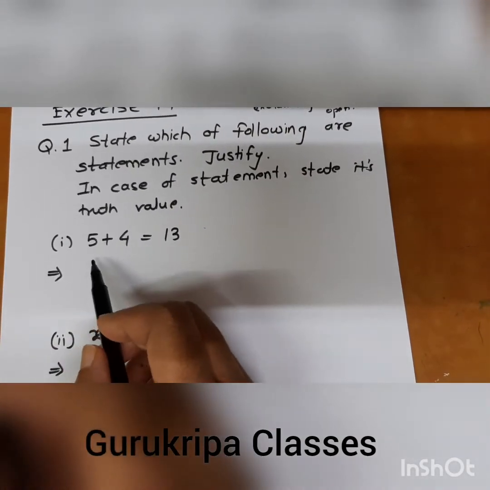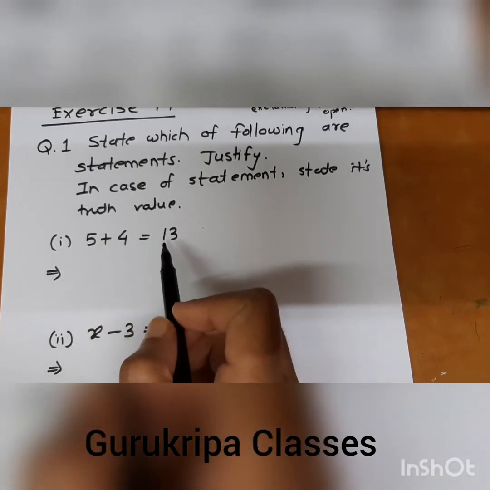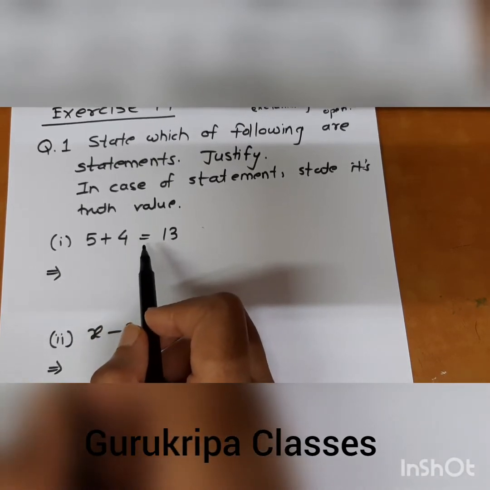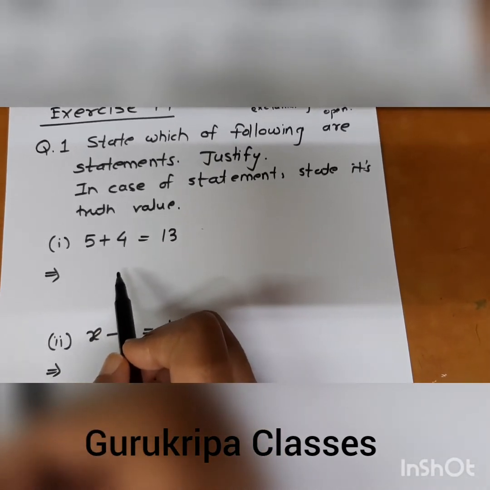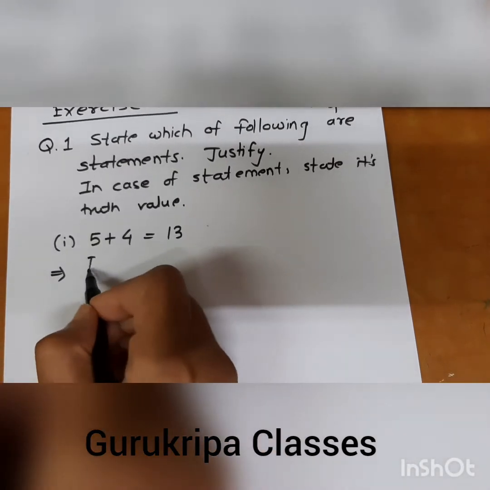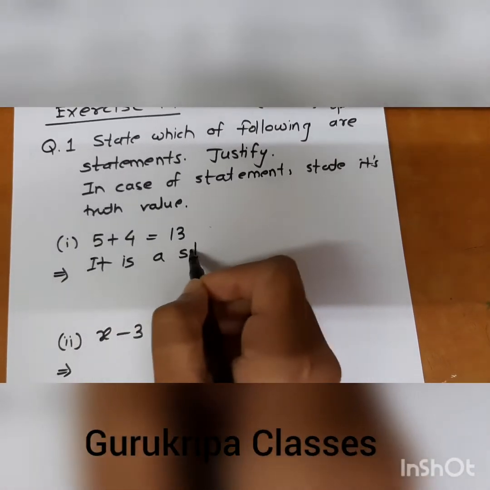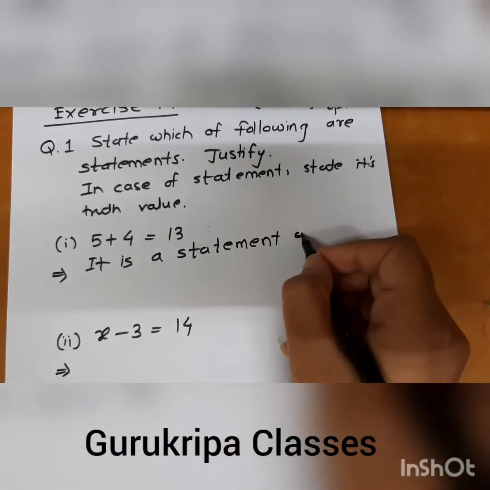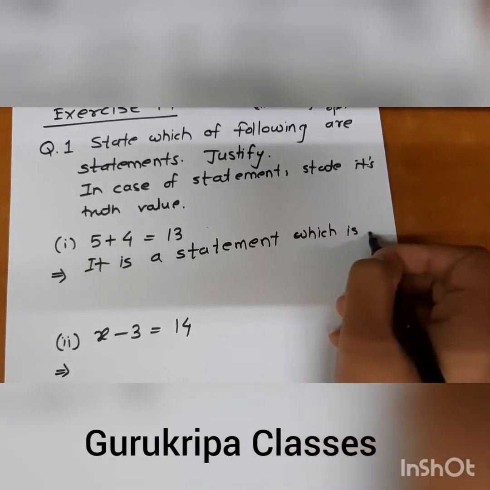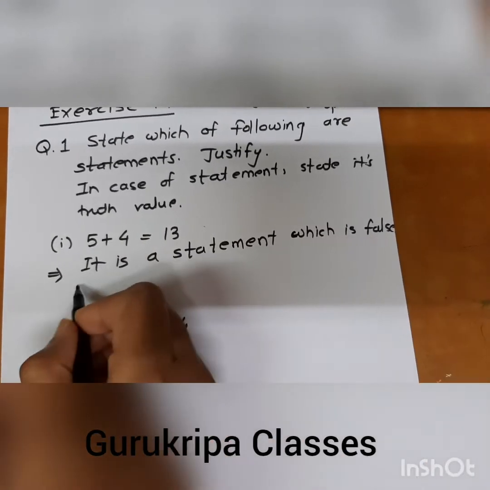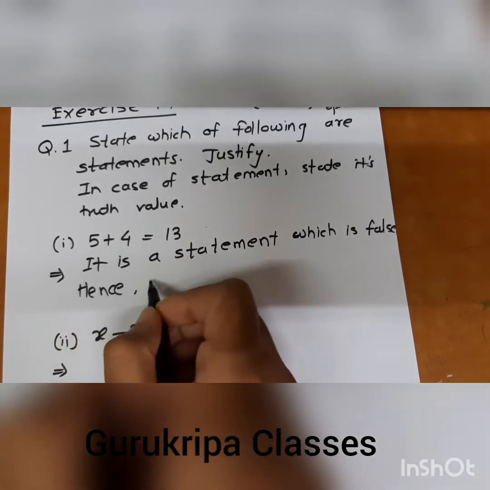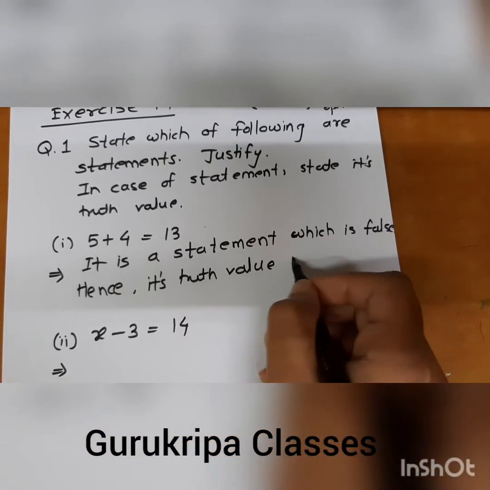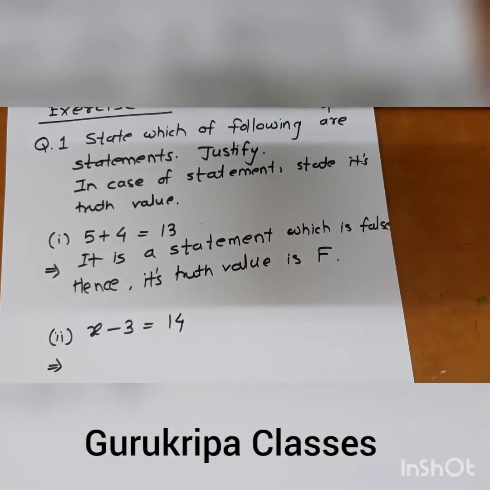See the first example. 5 + 4 = 13. We know that 5 + 4 is 9. So is it 13? No. But we can say it is a false statement. Okay, so it is a statement. What will we write as the answer? It is a statement which is false. Hence its truth value is capital F.